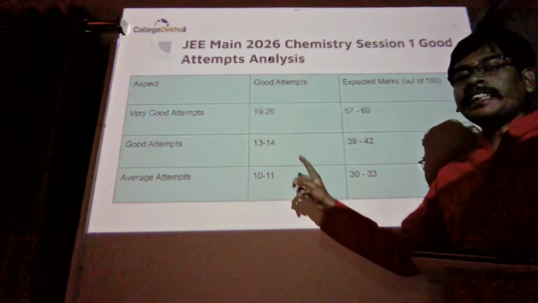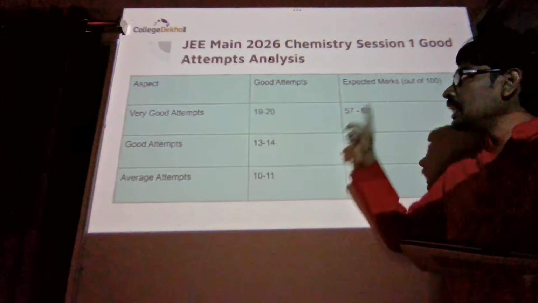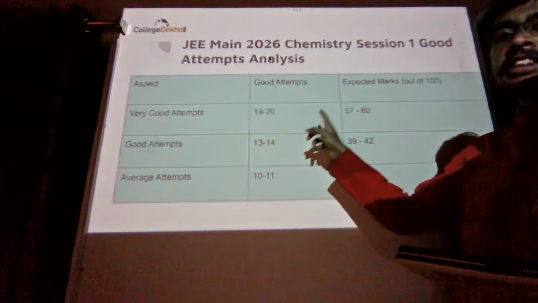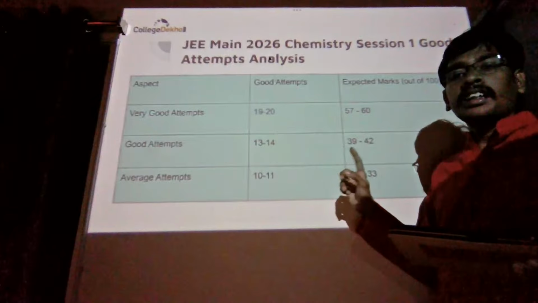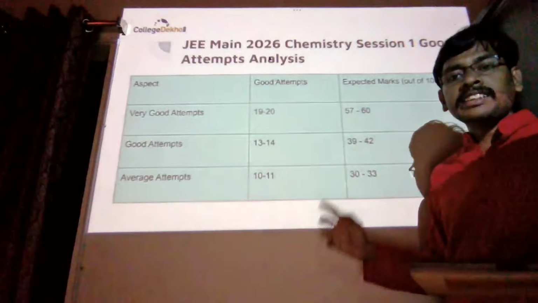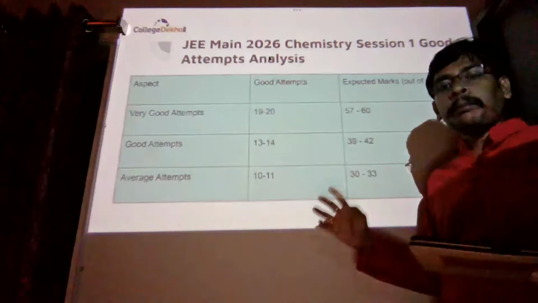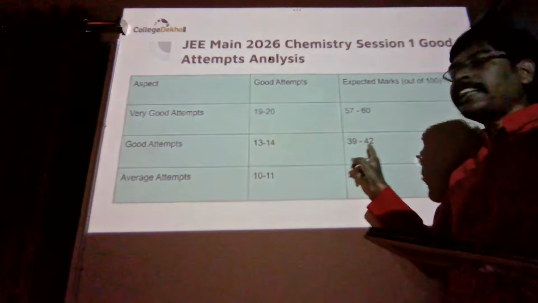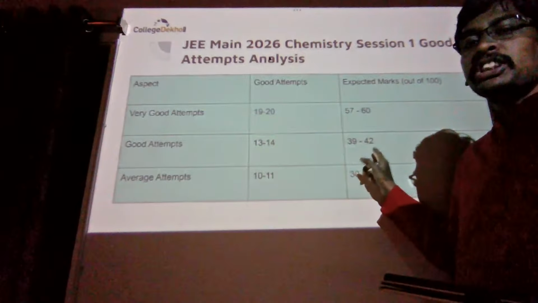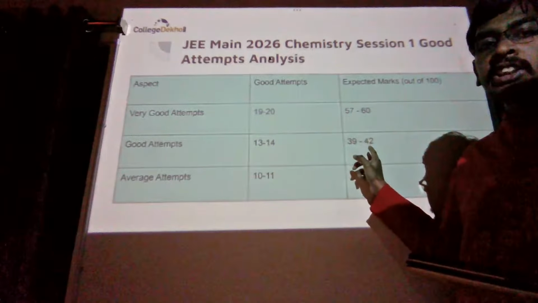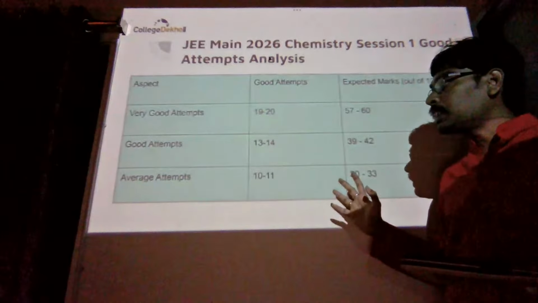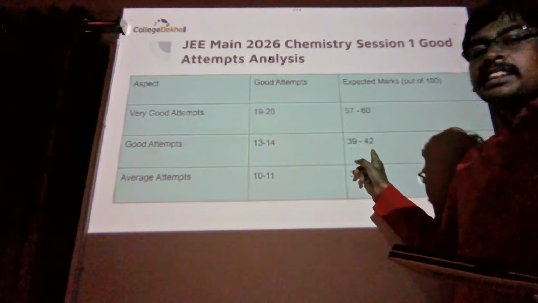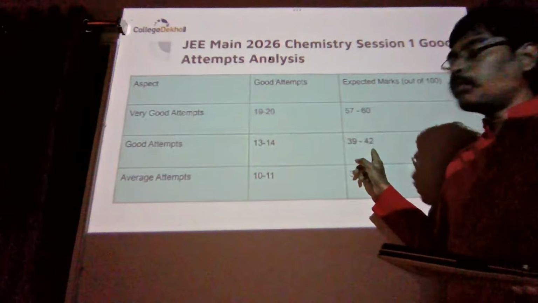So if you attempted only 10 to 11 questions correctly in the chemistry part, you will be scoring 30 to 33 marks. Very good attempts can be around 19 to 20, because the JEE Mains chemistry exam is very tough this year. As per the subject experts as well, the majority of students are expected to score 39 to 42 marks in chemistry, which means 13 to 14 good attempts.